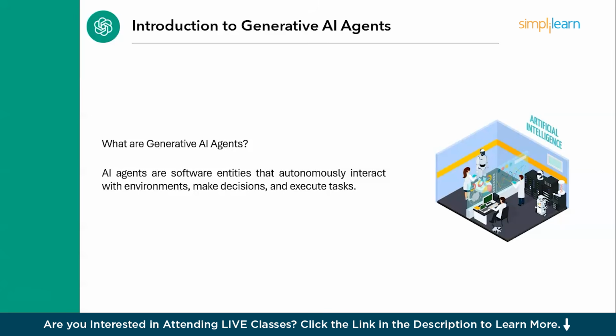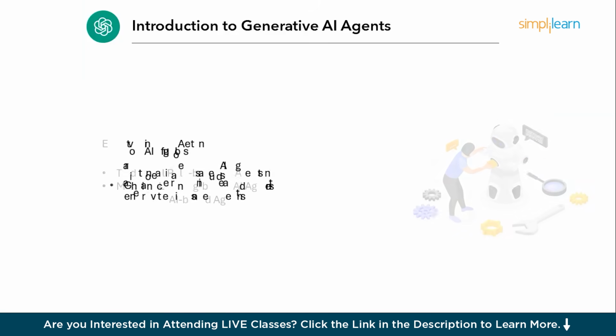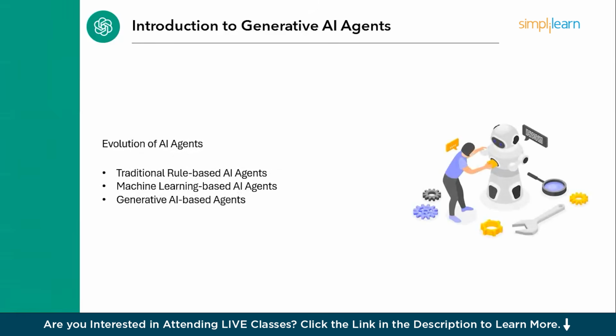An AI agent is a software entity that autonomously interacts with environments, makes decisions and executes tasks. Generative AI agents extend this by leveraging large language models like OpenAI's GPT to generate intelligent responses and perform tasks beyond rule-based automation.